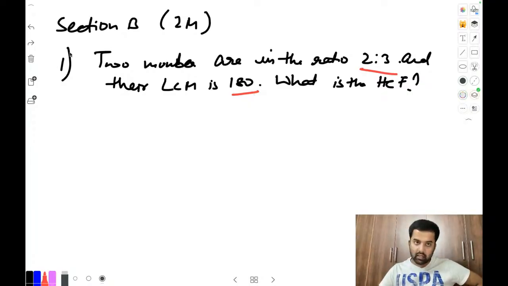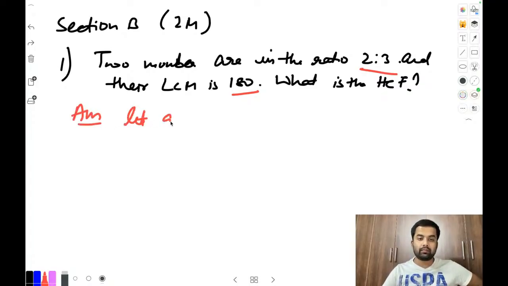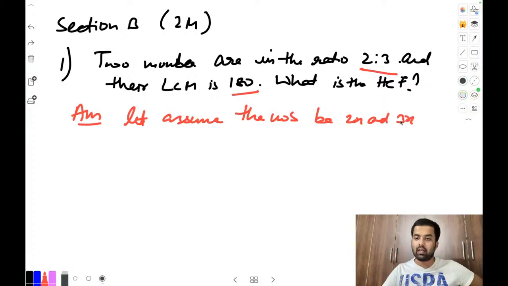Okay, as per the discussion, we know that if a ratio comes, we have to attach a variable to it. So what do you write? Let the numbers be 2x and 3x, correct? It is 2 is to 3, that's fine. 2x and 3x will come. Next, what can we write?